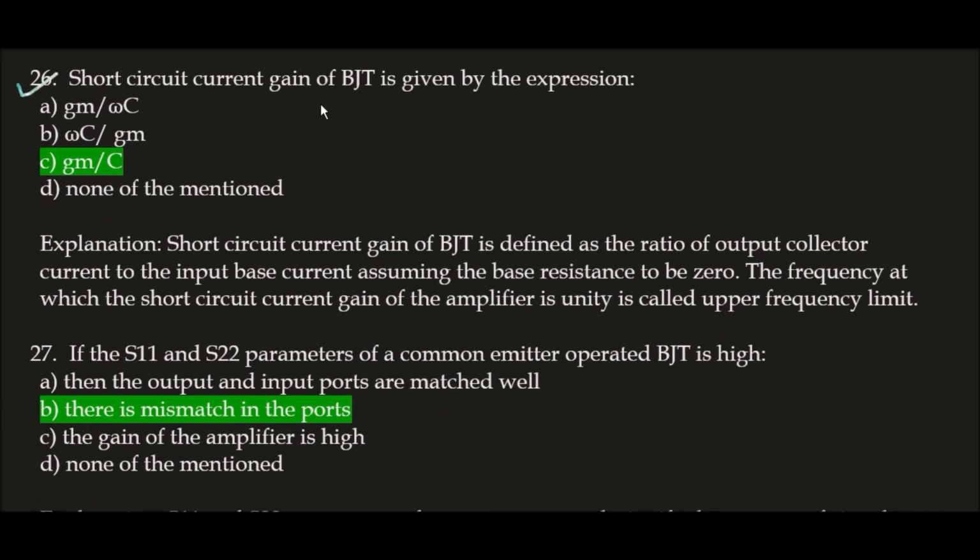Next question. Short circuit current gain of BJT is given by the expression. Correct answer is option C, Gm divided by C. Here, short circuit current gain of BJT is defined as the ratio of output collector current to the input base current, assuming the base resistance to be 0. The frequency at which the short circuit current gain of the amplifier is unity is called upper frequency limit. In this way, the correct expression is option C, Gm divided by C.